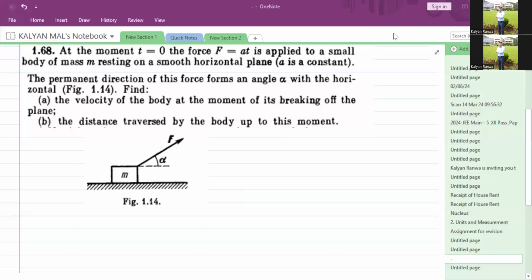Hello students, this is question 1.68 of the book I.E. Irodov, and the question is based on dynamics. First of all, we will understand the question, then we will start the solution.